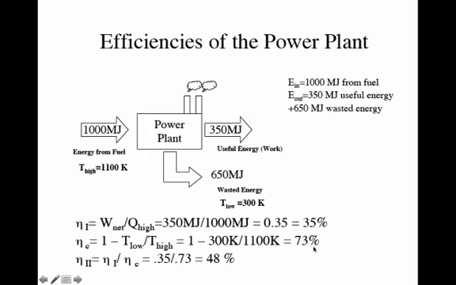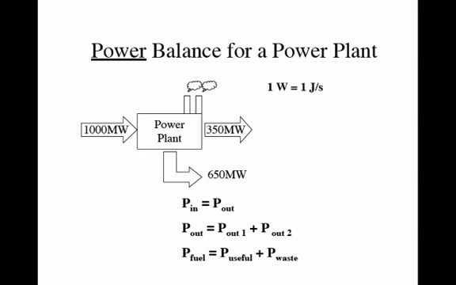And then we could say, what about power? If we put in 1,000 megajoules per second, that would be 1,000 megawatts or a gigawatt that we put in, and we get 350 megawatts out.